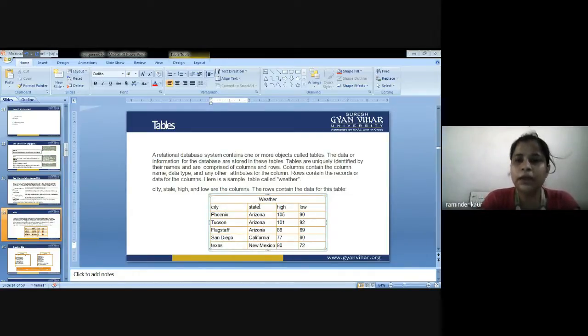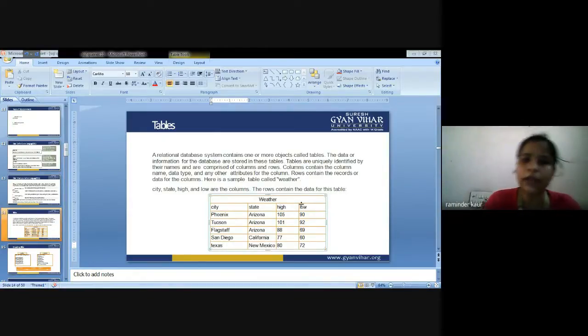These will be there. Next is states: Arizona, California, and New Mexico. High temperature, low temperature. So these two terms are defined. So this whole Phoenix, Arizona 10590, this is one record. Tucson, Arizona 10192, this is two records. So all in all, there are five records in the table weather and four attributes. That is, four columns are there.